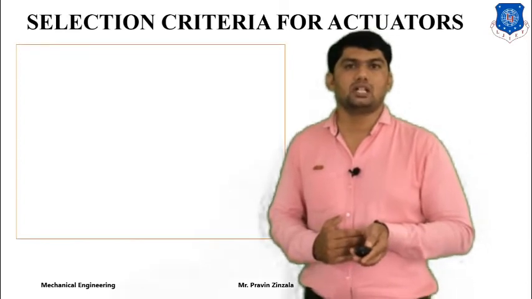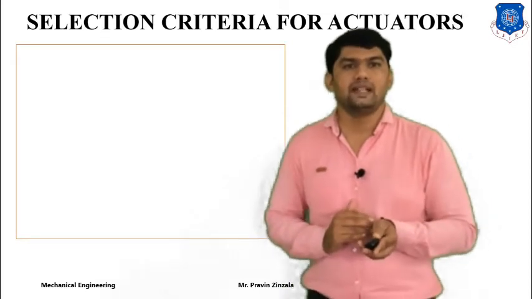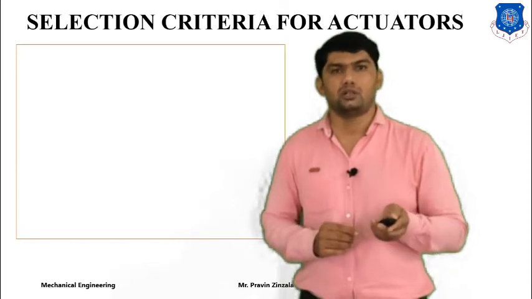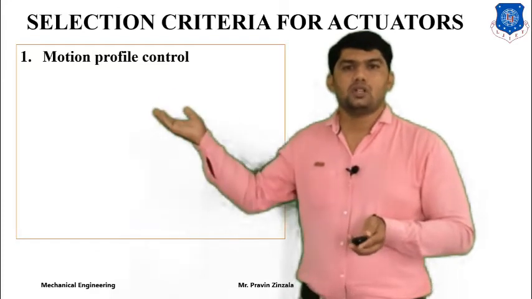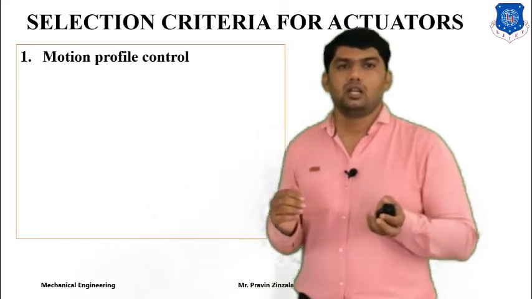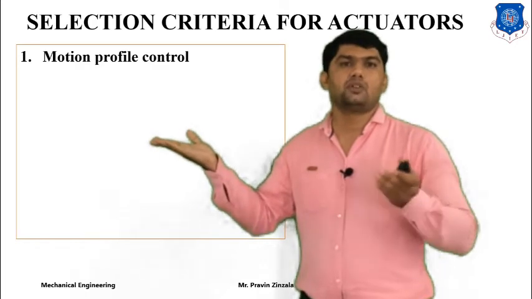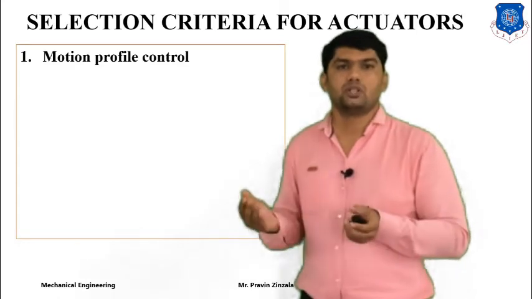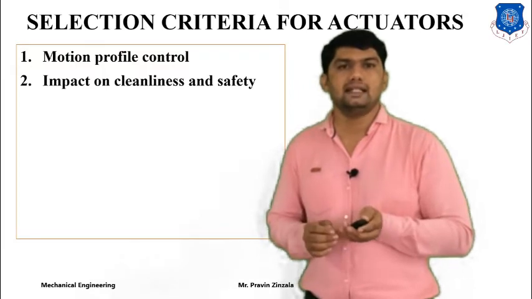Now we will discuss the selection criteria for an actuator. If you want to use a pneumatic system for an application, you have to select different types of actuator according to the requirement. There are many criteria for selection. First one is the motion profile. Which type of motion do you require, linear or rotary? If you require linear motion, we have to select a linear actuator. And if you require rotary motion for automation or material handling, we have to select the air motor.